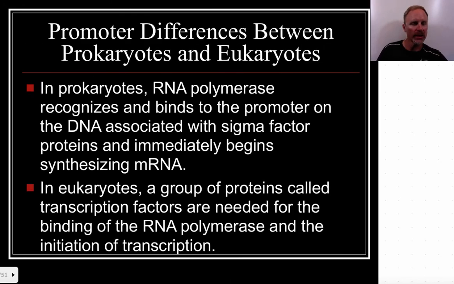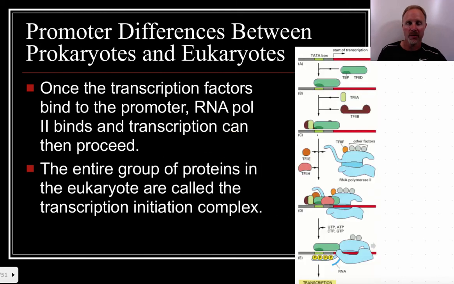In prokaryotic cells, it's important to know that the promoter is associated with the sigma factor rather than these transcription factors that eukaryotes interact with to express this gene. The sigma factor is essentially going to do the same thing, for our purposes, that the transcription factors do. That's going to help the synthesis of the messenger RNA molecule. Okay, so the sigma factor and the transcription factors are very similar to one another.